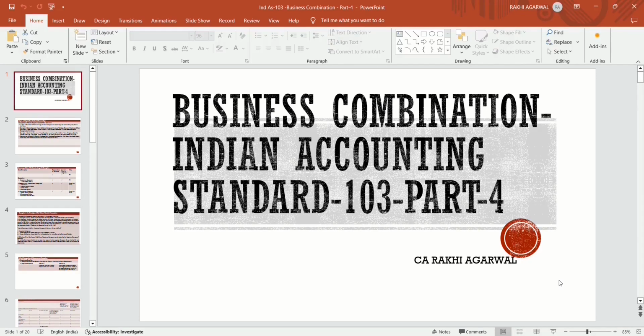This combination can be done in various forms. We had discussed that business combination is done in the form of merger, amalgamation, or acquisition of businesses, when one entity acquires another separate legal entity.